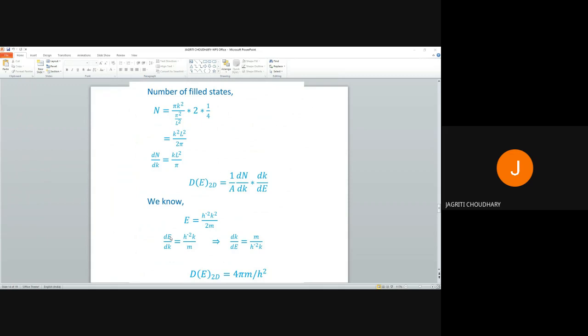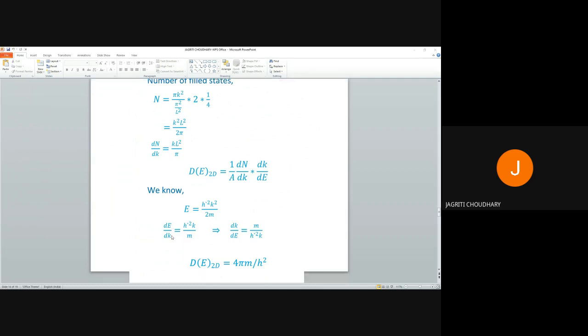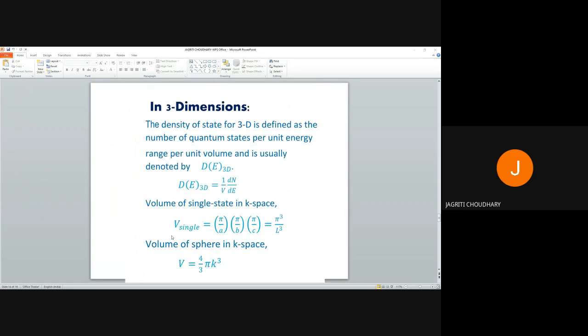The number of filled states here we take as previously defined: pi k square upon pi square upon L square. We multiply by 2 for the same reason, because of two electronic states, and we multiply by 1 by 4 because for one quadrant we take the quarter part of the circle. From here we will find dn by dk, and again by putting all these values we will get the density of states as 4 pi m upon h square. We can easily see that it is independent of energy, so it will be constant.